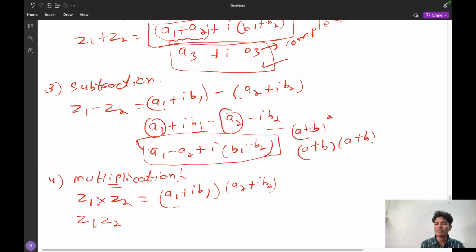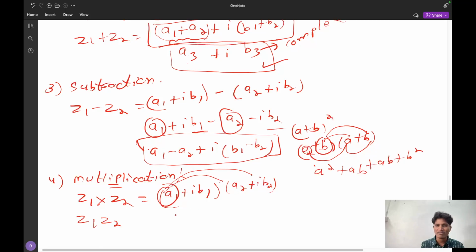How is this multiplication performed? The first element should be multiplied with two elements, that is a into a, it is a square, and a into b, it is ab. And the second element again is multiplied, that is ab plus b square. Like this only we have to do multiplication with every element. That is a1 is multiplied with a2, that is a1 a2 plus iota a1 b2. Again this element should be multiplied with this one and this one. So iota a2 b1 plus iota square b1 b2.